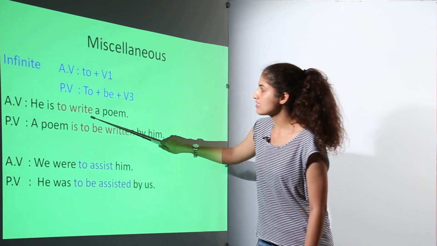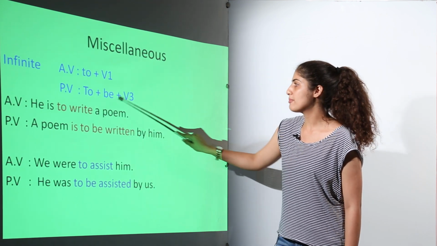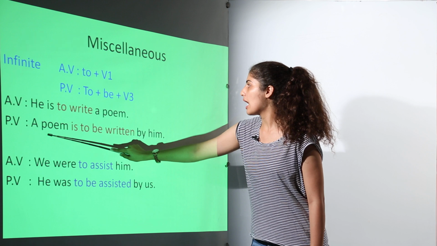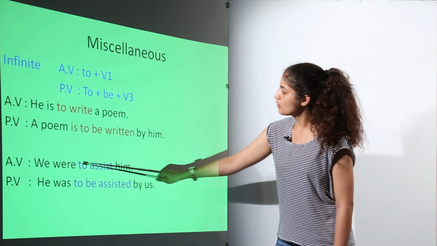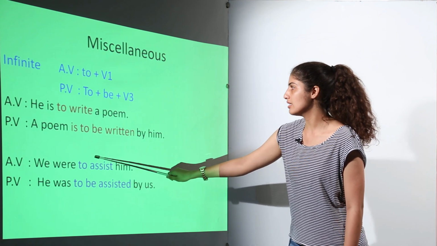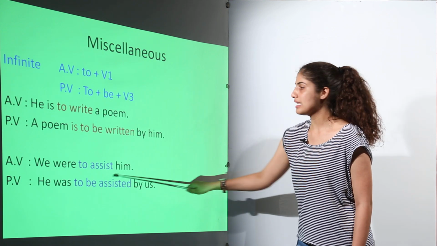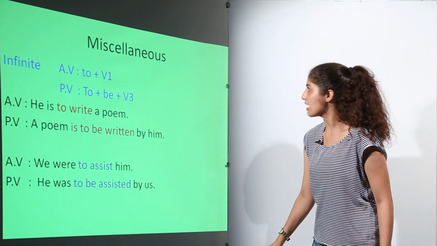Here to write is an infinitive. So we have to write it in this way: to plus be plus verb third form. Therefore: a poem is to be written by him. Next is: we were to assist him. Again, to assist is an infinitive. So we have to change it in this pattern only, to be assisted. So the passive voice will be: he was to be assisted by us.